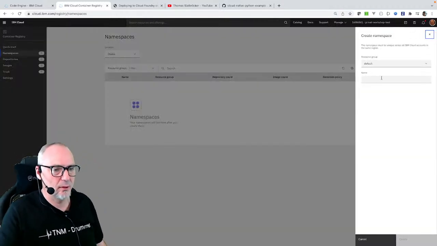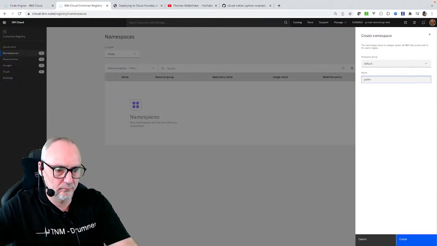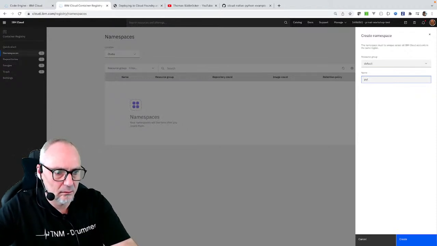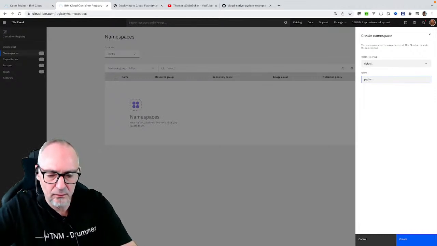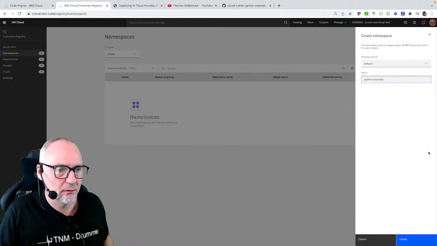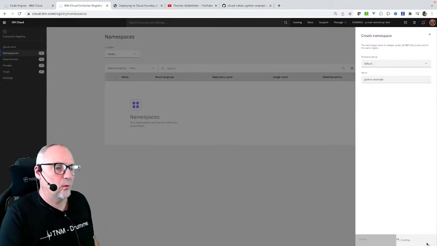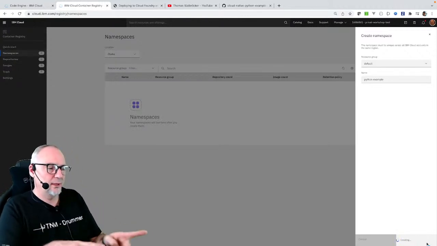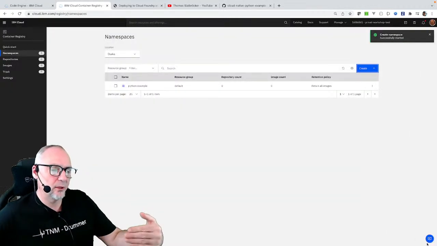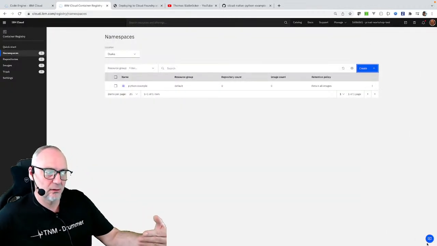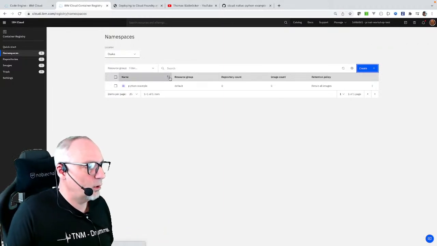I call this namespace Python example. Okay, let's see if somebody already used it. It is always when you create, for example, a namespace, it's always unique to the region where you are.